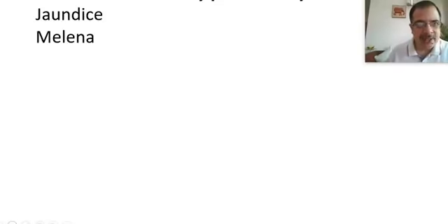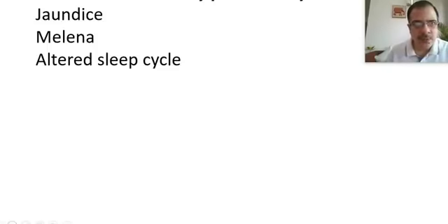There will be black colored stools when there is an upper GI bleed, and that will indicate portal hypertension, like rupture of esophageal varices leading to the upper GI bleed and consequently black colored stools. Then we will ask the patient about altered sleep cycle. That will give us a clue for complications like encephalopathy in chronic liver disease.